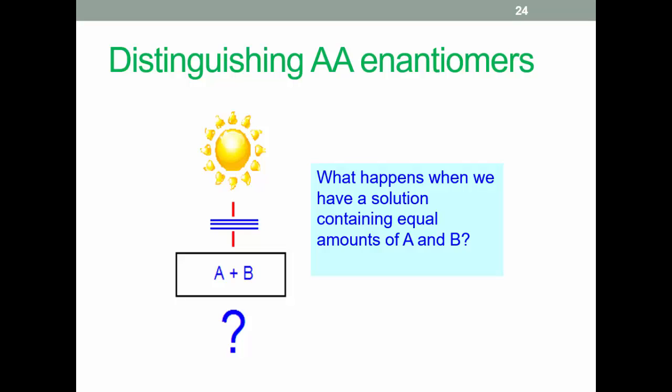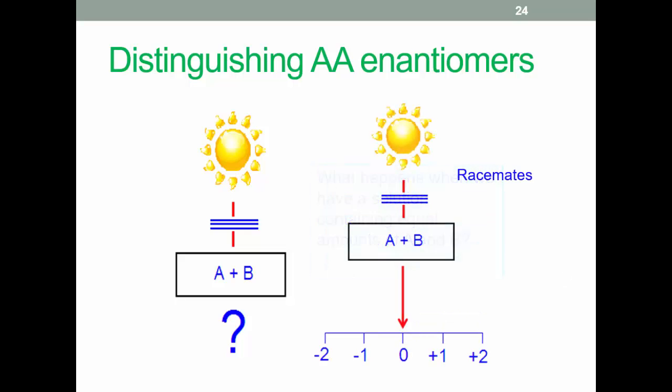Think about what happens when a solution contains equal amounts of A and B. Pause the video and have a think about this. Okay, as we can see, the 2 optical rotations cancel each other out. The solutions are said to be racemates or a racemic mixture.